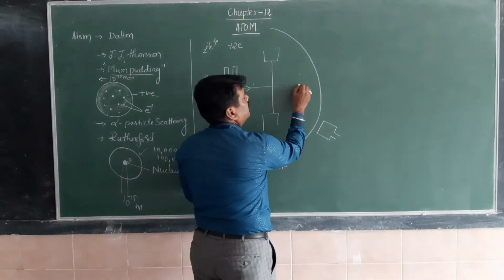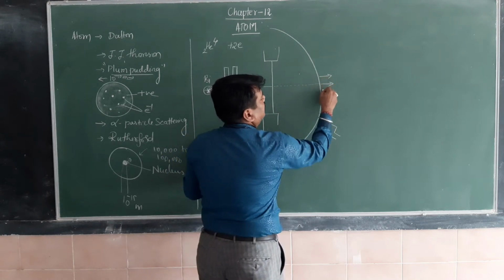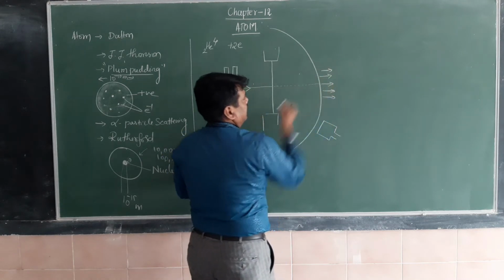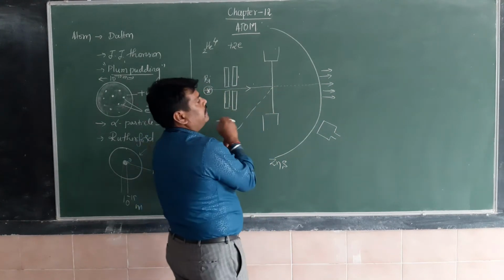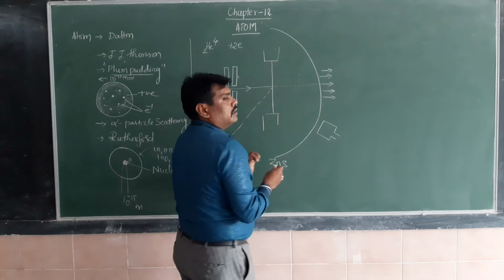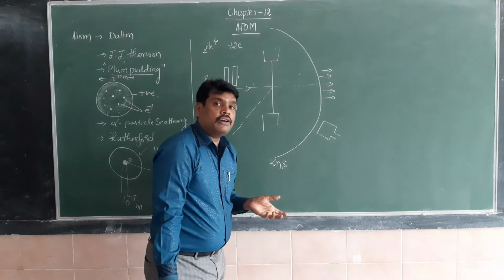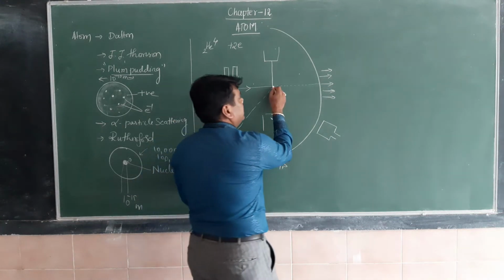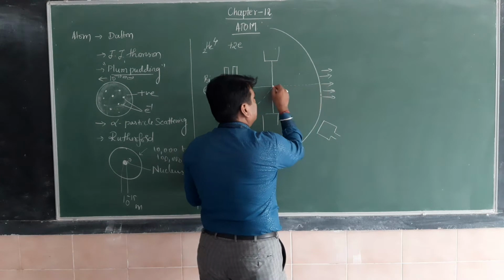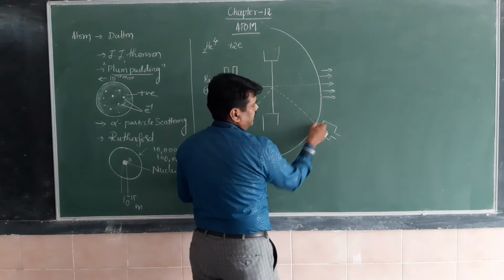So this is the direction of the incident alpha particle. Most of the alpha particles are scattered with zero scattering angle. Only a few alpha particles are scattered above 90 degrees, and only 0.14% of alpha particles are scattered greater than 1 degree scattering angle. Here it is 0 degrees. Here it is a certain scattering angle, so it can be detected here.